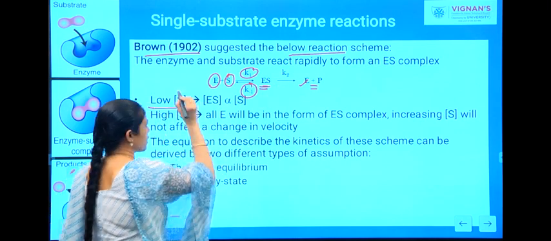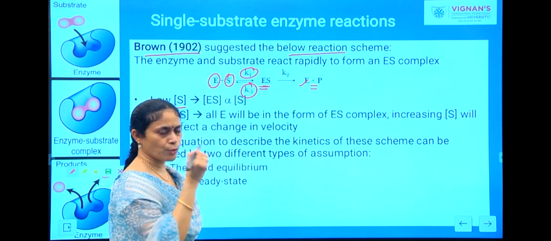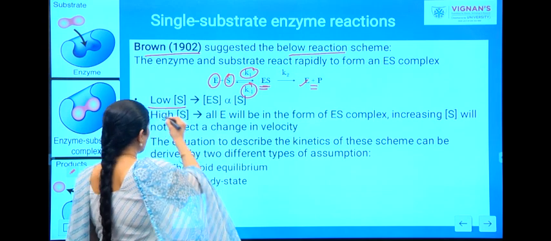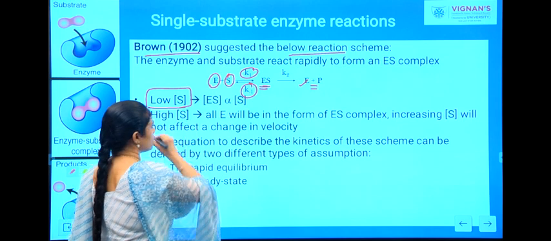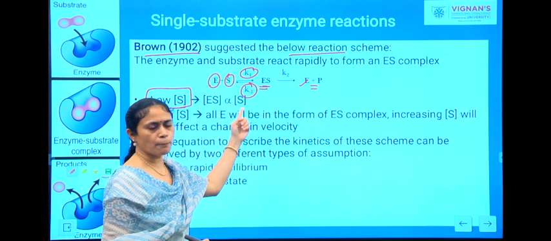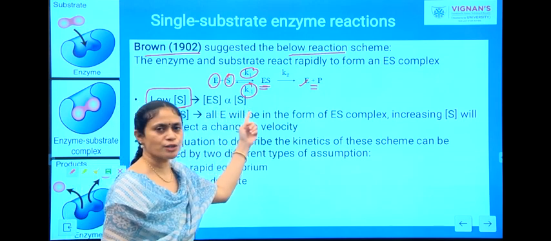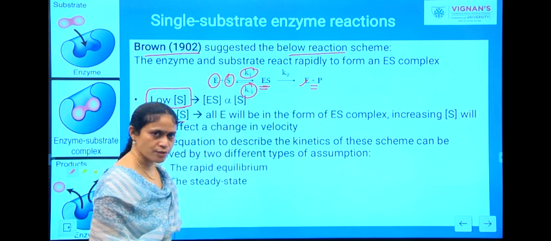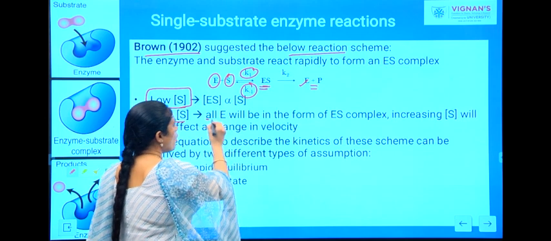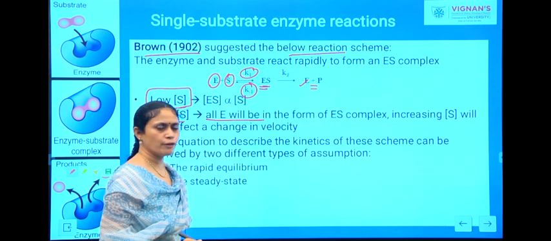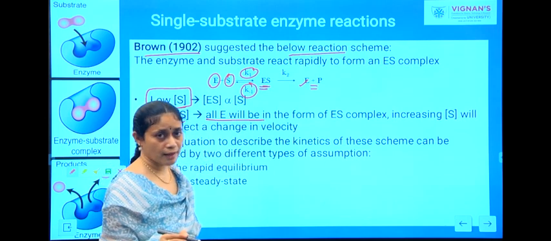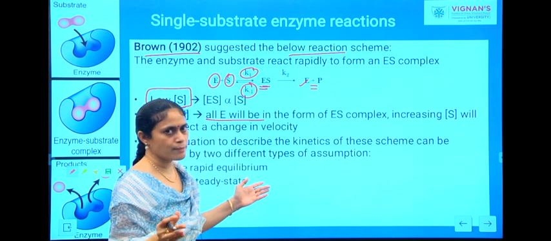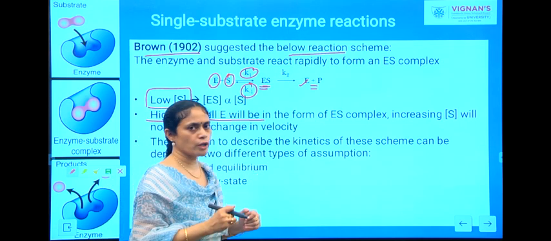At low substrate concentration, you have to note this very clearly. At low substrate concentration, your enzyme substrate complex is directly proportional to the concentration of your substrate. And at high substrate concentration, all the enzyme molecules will be in the form of enzyme substrate complex, as all the enzymes are bound with the substrate molecules.